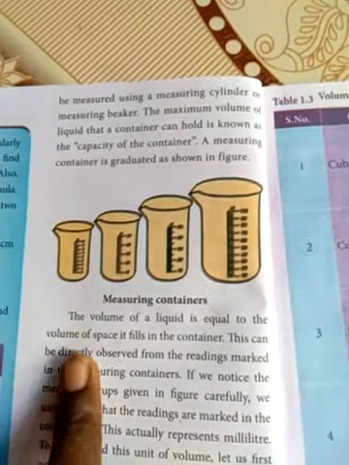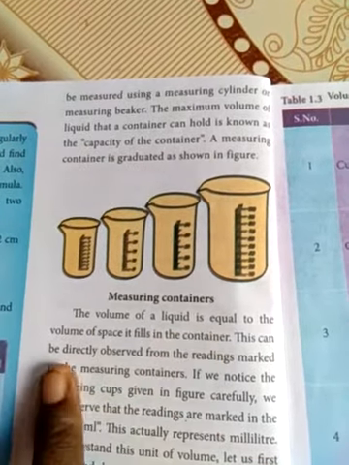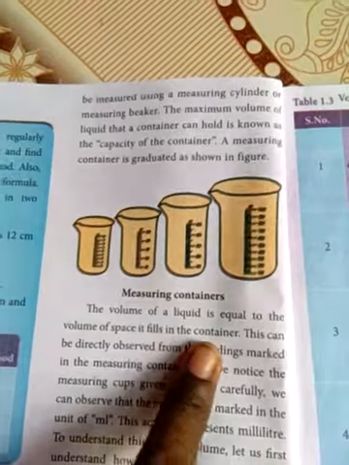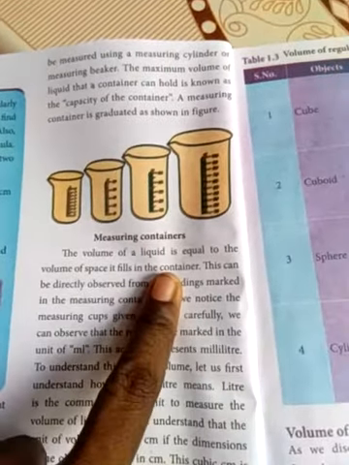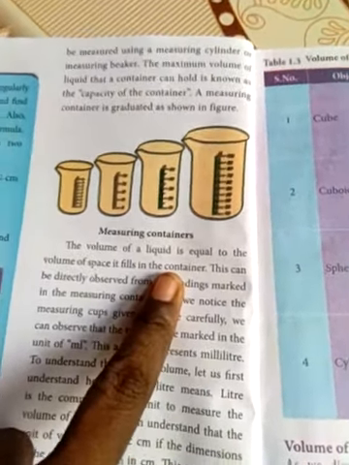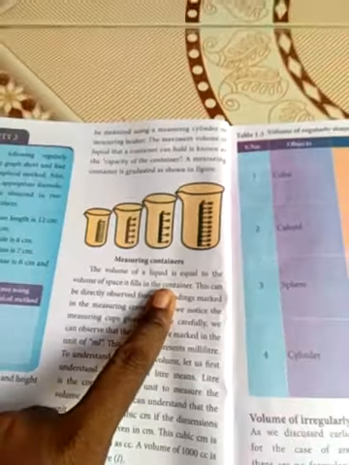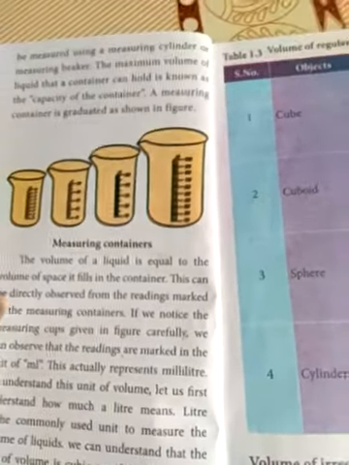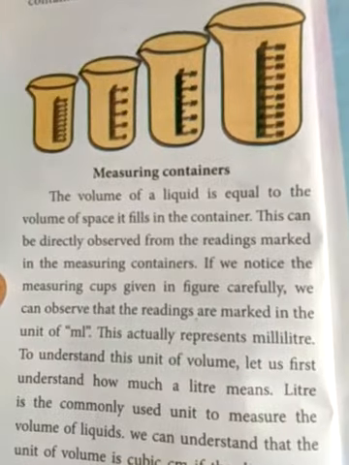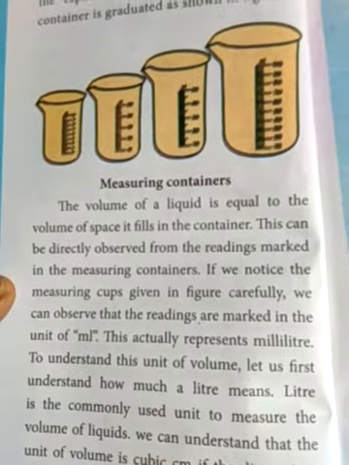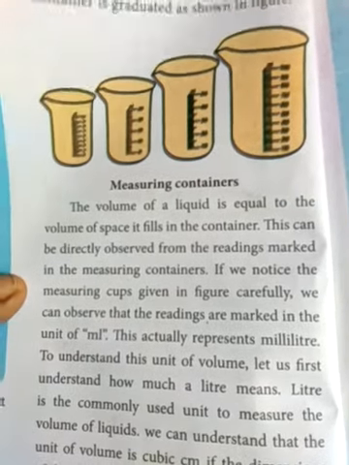The volume of a liquid is equal to the volume of the space it fills in the container. This can be directly observed from the reading marked on the measuring container.